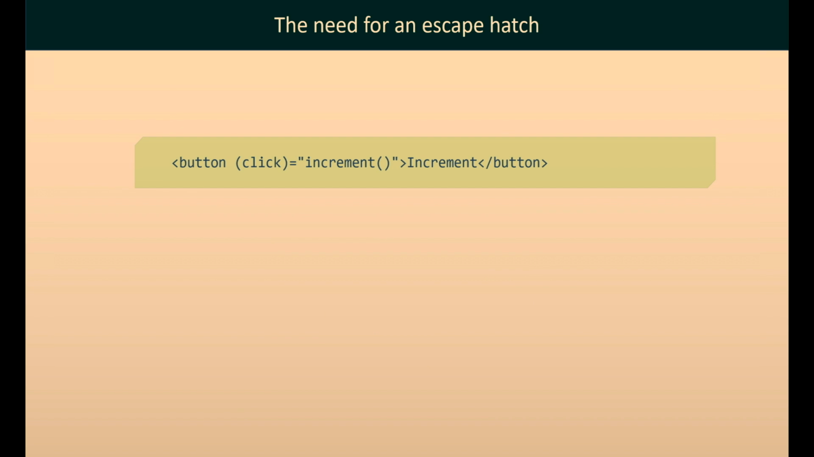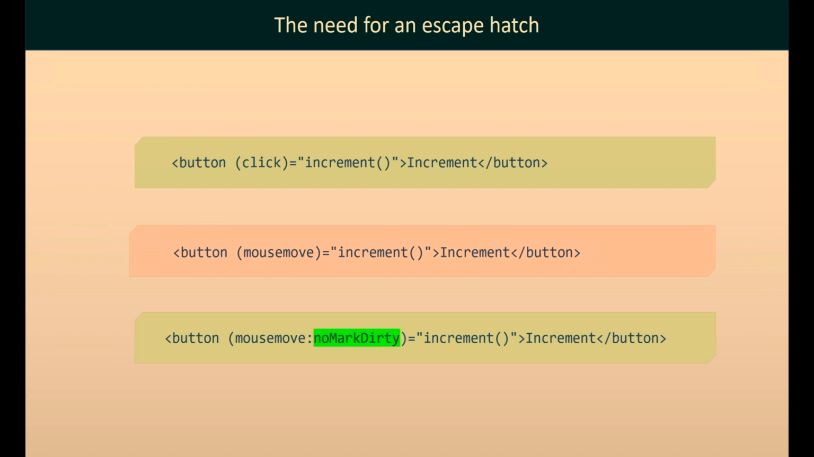There is a problem, however. Although we all agree that we probably need to have change detection run after the click event, this is not the case with mouse move, right? If we would have a change detection run after every single mouse move, which can fire 1,000 times a second if you move a mouse pretty fast, we would have a very, very slow application. So the framework in this case would need to provide an escape hatch, something like no mark dirty. And this is hypothetical. There is nothing like that. But you can realize the problem here.